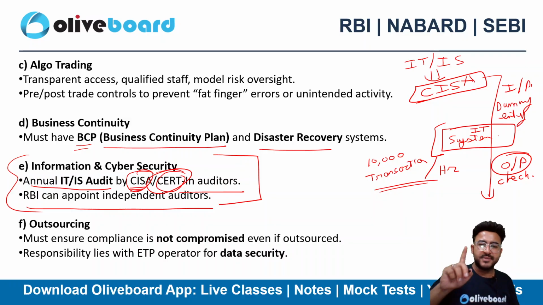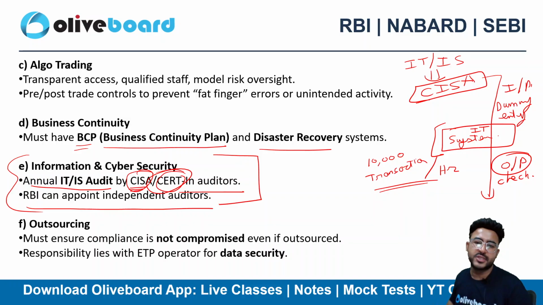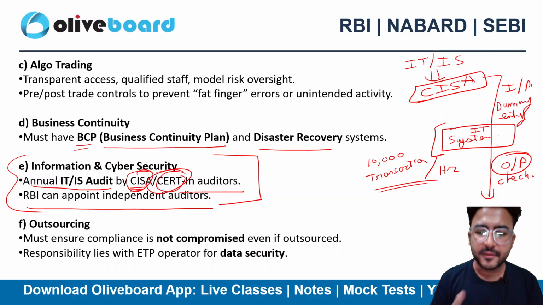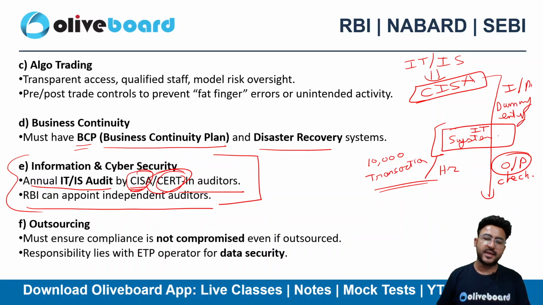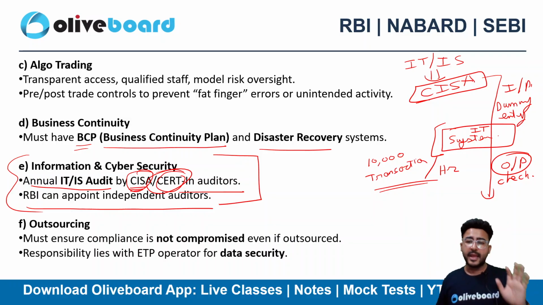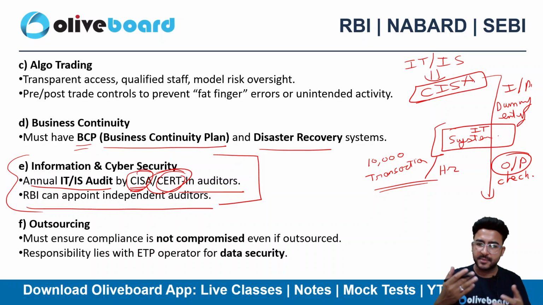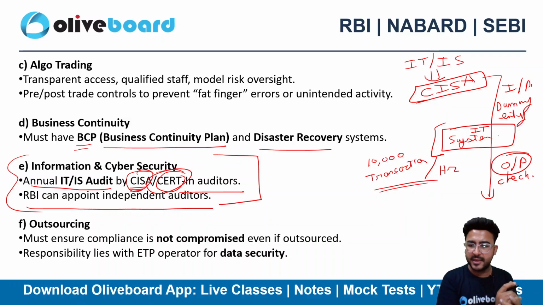So if the system is able to process one transaction correctly, then it will also process 1 lakh transactions correctly, because that's a system, that's a machine, right? That's a software. If the system is processing one transaction correctly, it will also process 1 lakh, 1 crore transactions perfectly. And that's what CISA auditors do. They pass a dummy transaction to check the system integrity, confidentiality and validity of the transaction of input as well as of the resultant output, right?